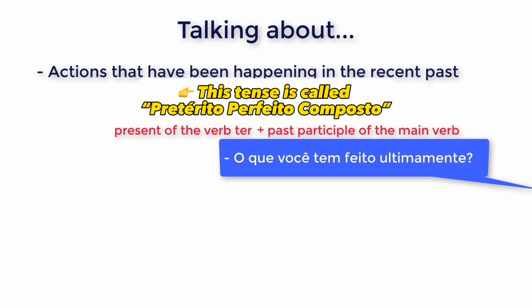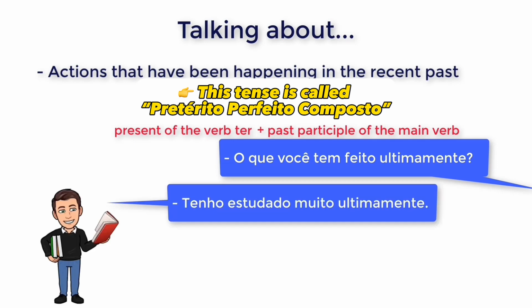Now, an answer to that could be tenho estudado muito ultimamente. I have been studying a lot lately. So here, the verb ter conjugated with eu in the present, tenho, plus the past participle of the main verb, here, the past participle of the verb estudar, is estudado. Tenho estudado muito ultimamente. I have been studying a lot lately.